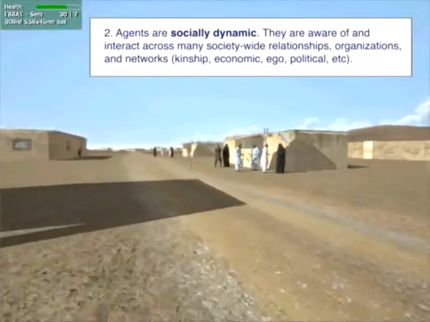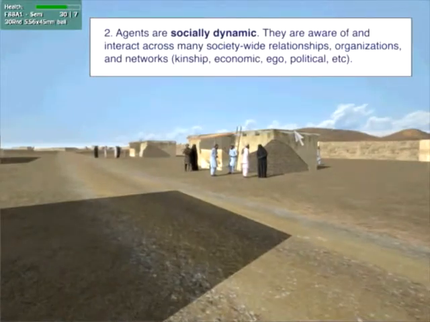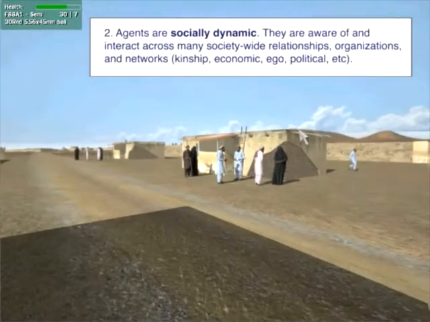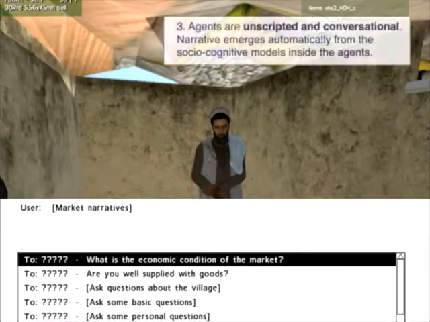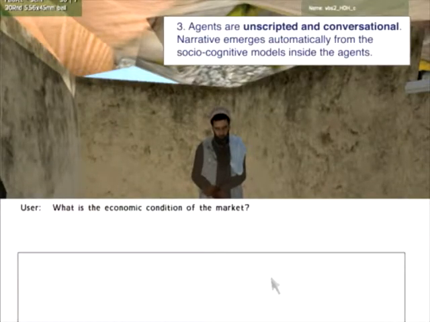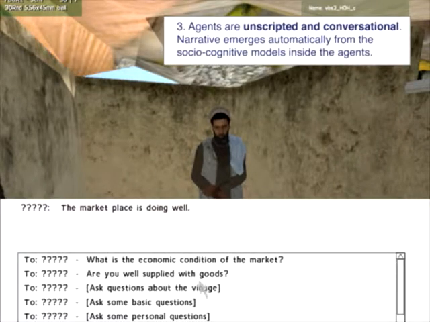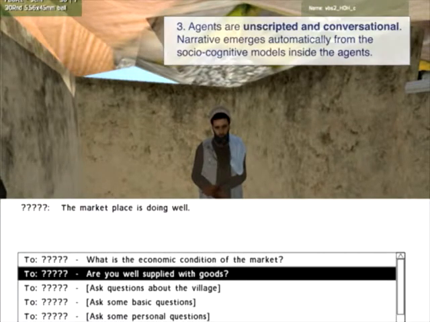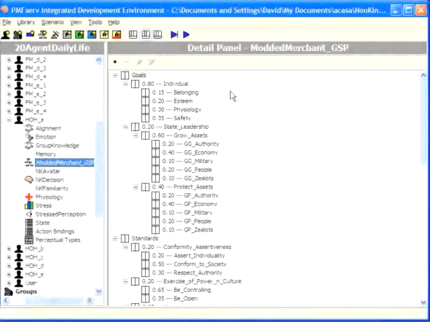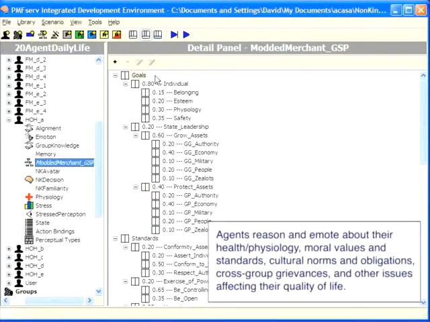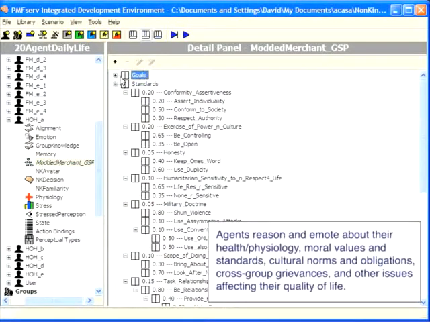Agents are socially dynamic. They are aware of and interact across many society-wide relationships, organizations, and networks. Agents are unscripted and conversational. Narrative emerges automatically from the sociocognitive models inside the agents. Agents reason and emote about their health, physiology, moral values and standards, cultural norms and obligations, cross-group grievances, and other issues affecting their quality of life.